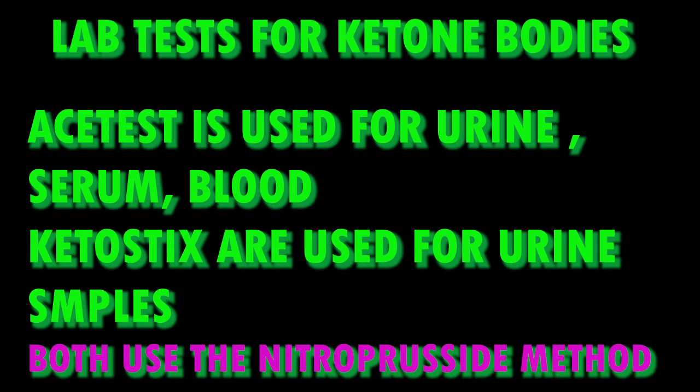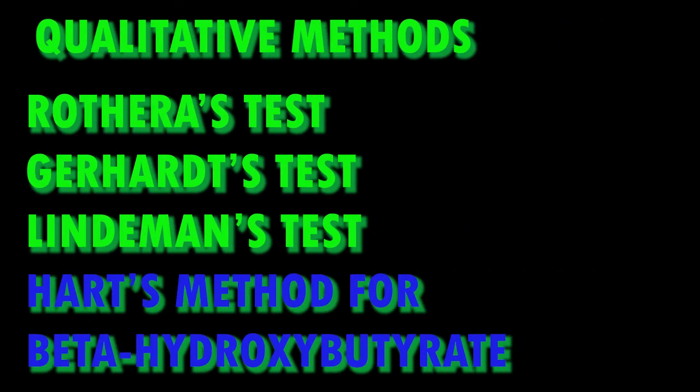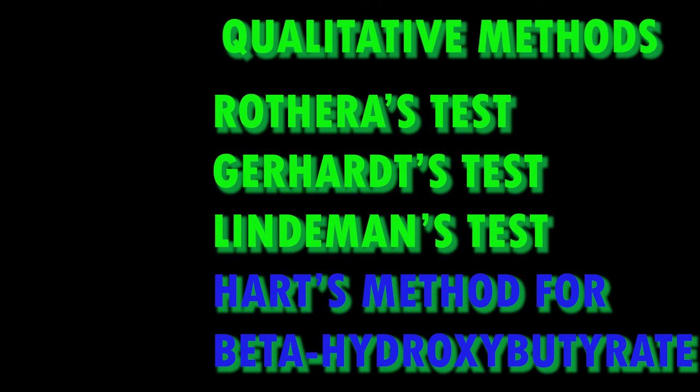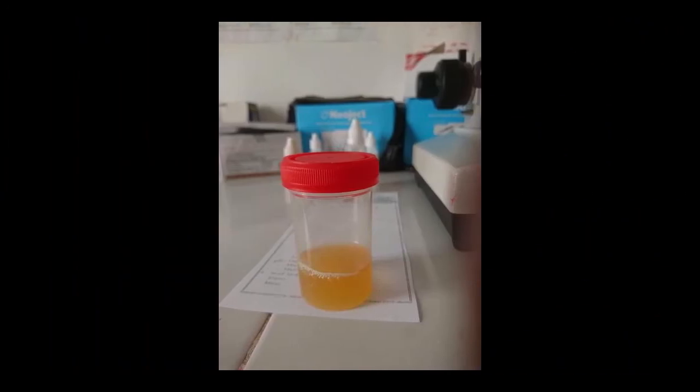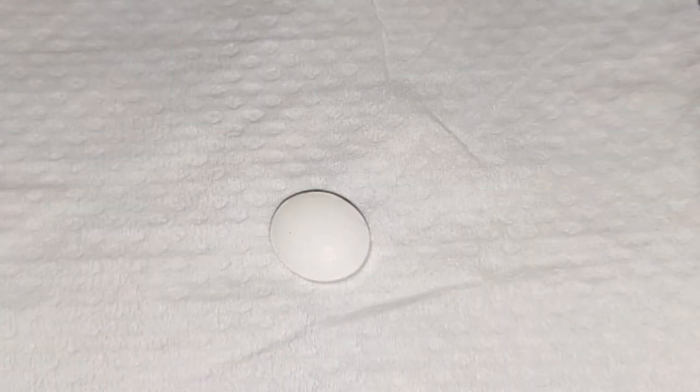Lab diagnosis for ketone bodies. The semi-quantitative Acetest and Ketostix are frequently used, but they are insensitive to beta-hydroxybutyrate detection. The Acetest tablets contain a mixture of glycine, sodium nitroprusside, disodium phosphate, and lactose. Acetoacetate or acetone in the presence of glycine forms a lavender purple complex with nitroprusside. Beta-hydroxybutyrate does not react with the nitroprusside test.